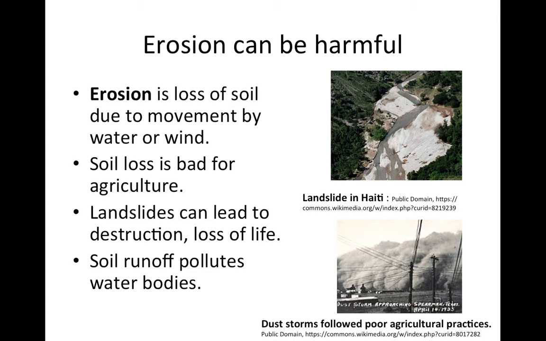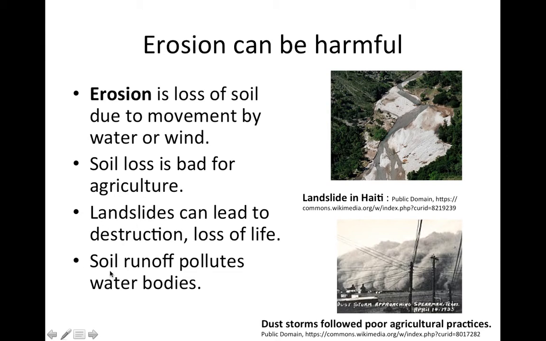First, nutrients and water can be stored in soil. So when we lose soil, that's bad for the agricultural potential of a land area. Also, when we have erosion on a large scale, such as a whole hillside sliding down, that's referred to as a landslide. And here's a picture of a landslide that occurred after an earthquake in Haiti. Landslides can be devastating, especially if there's any housing or other human habitations or structures beneath the landslide. So they can both cause destruction and loss of life.